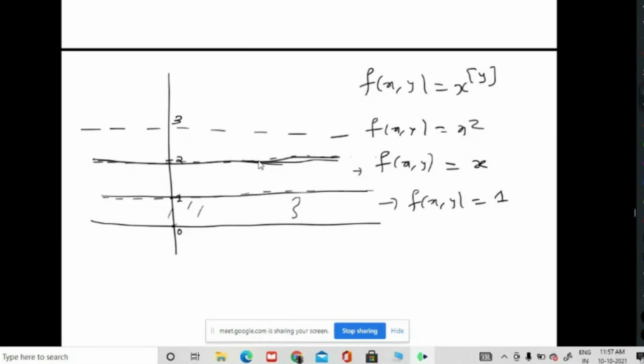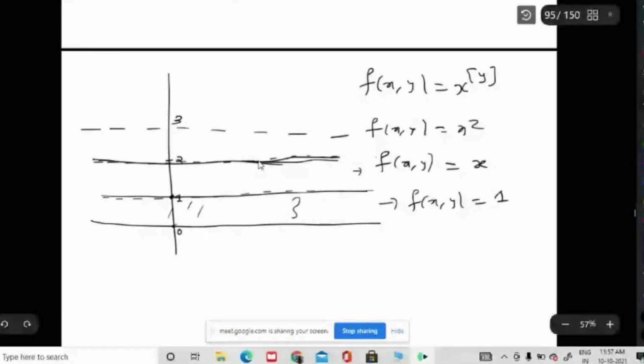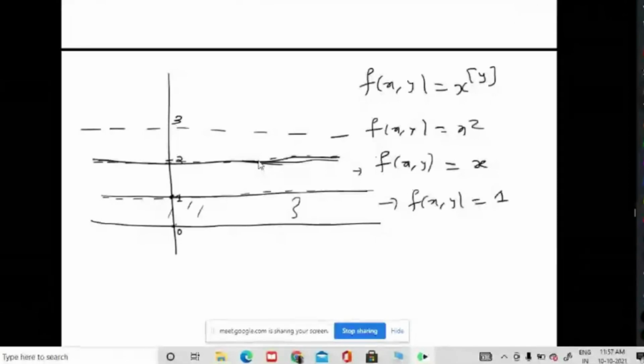What about 1? This point is continuous, because everywhere below it is 1, and on the right side above, f of x is x, so you will get 1 only.